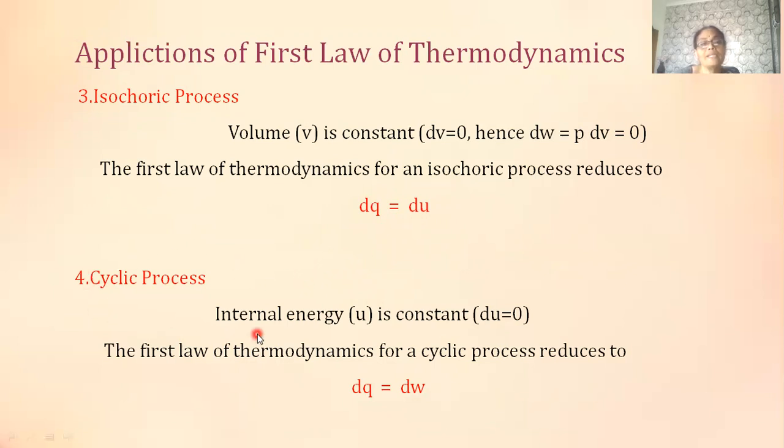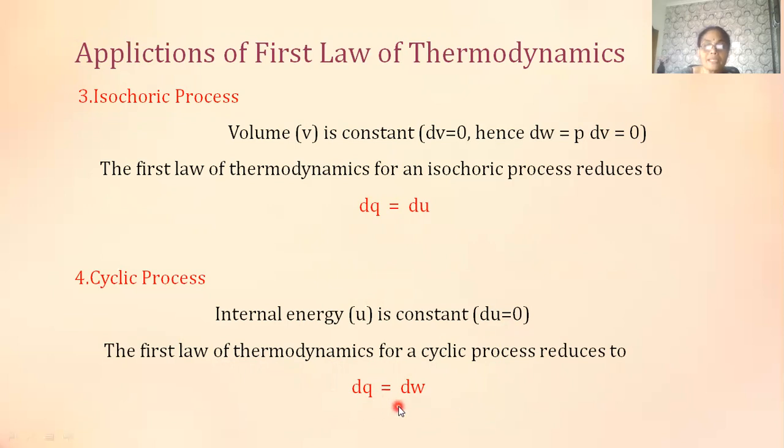Next comes the cyclic process. What is a cyclic process? If a process reaches its initial state after undergoing a number of changes, then we call it a cyclic process. In the case of a cyclic process, the internal energy U is constant. This implies dU is equal to 0. Then the first law of thermodynamics for a cyclic process reduces to dQ is equal to dW.